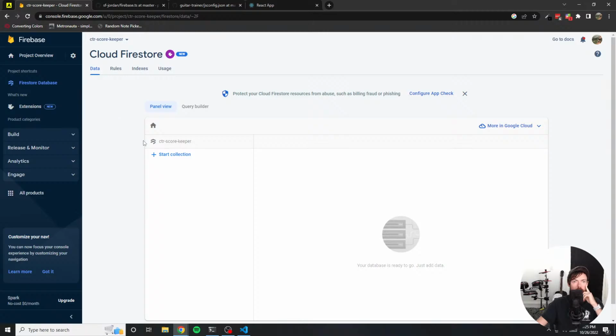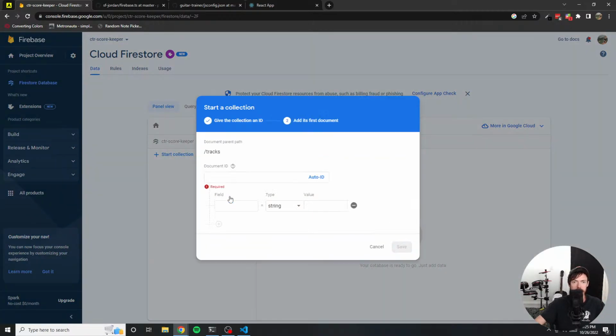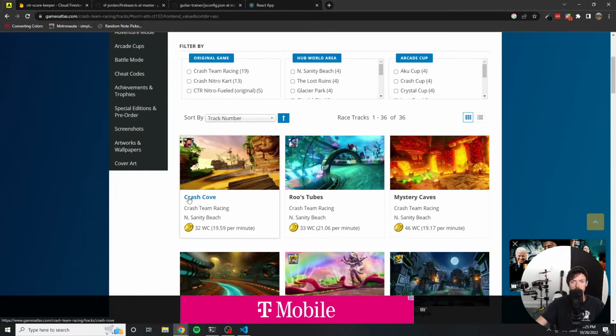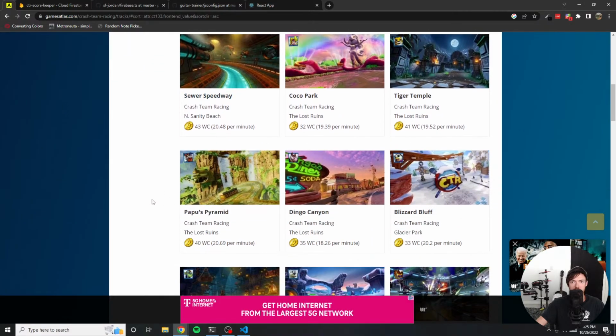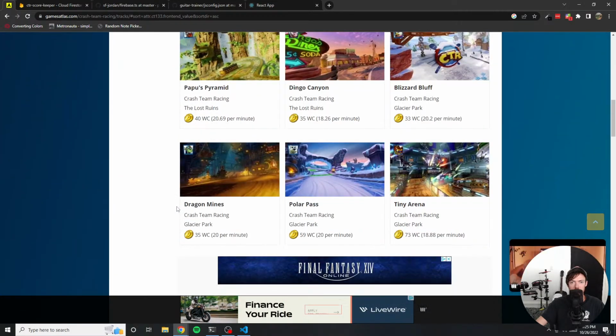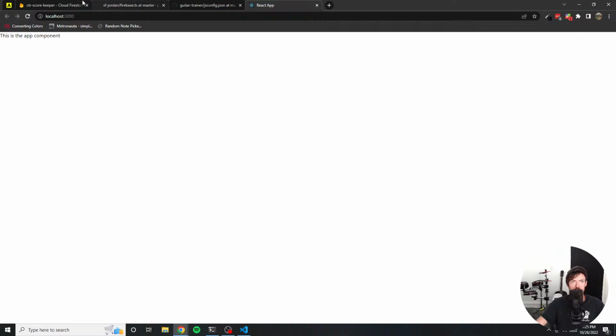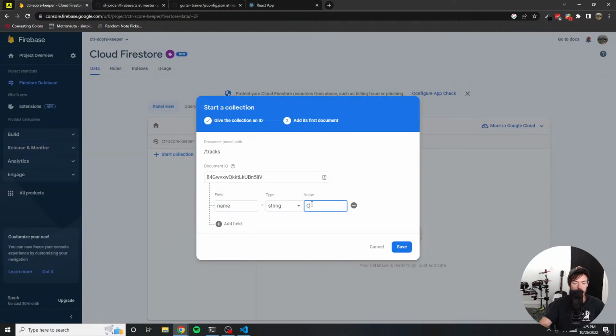So I guess I can just start by adding in the first collection that we'll call tracks. And we'll auto ID these. We'll have a name of the track. And let's just grab one that I know we already have times for. Let's see. Let's do Cortex Castle. So I will just add that. The name is Cortex Castle.